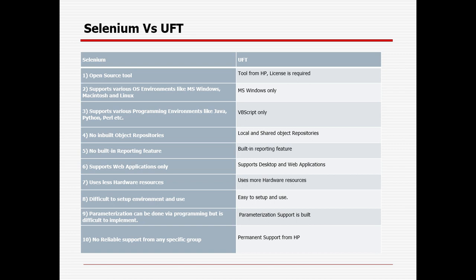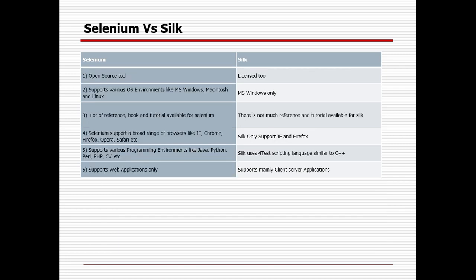Parameterization can be done easily in UFT since it is inbuilt, whereas for Selenium you need to write many lines of code for parameterization, or you need to rely on external plugins and add-ons. Permanent support is available from HP, since it is a product of HP and you are buying a license from HP, but Selenium is a free tool, so sometimes no reliable support can be found.